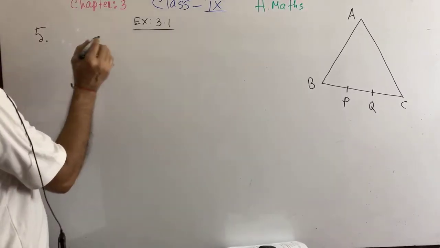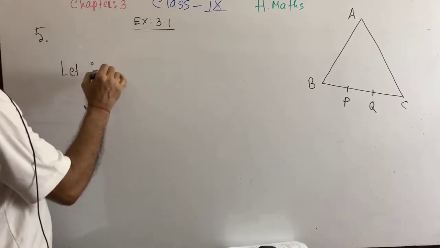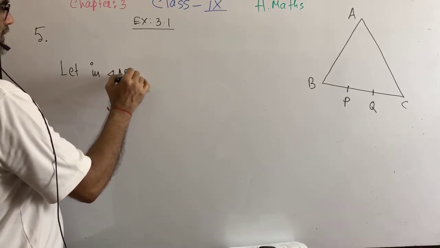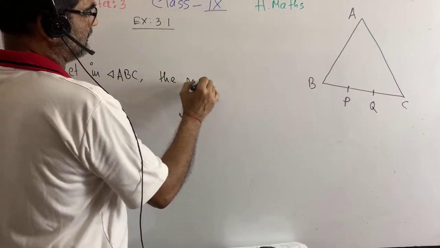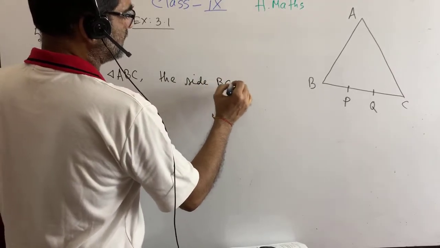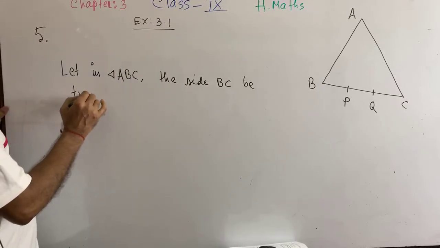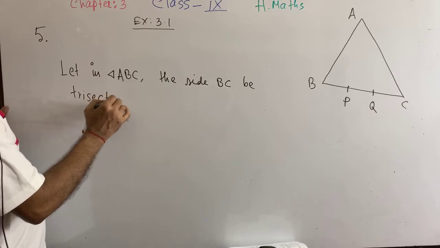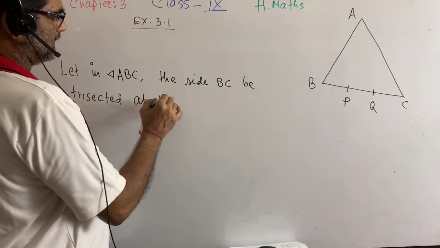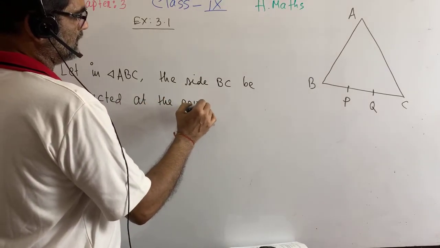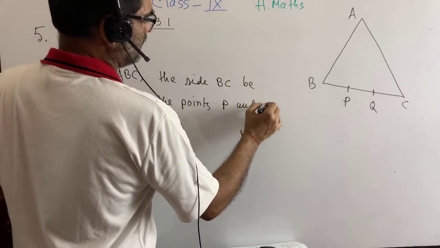Okay, that means we can write down the proposition: let in triangle ABC the side BC be trisected at the points P and Q.